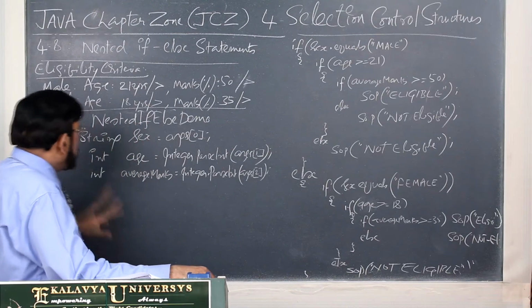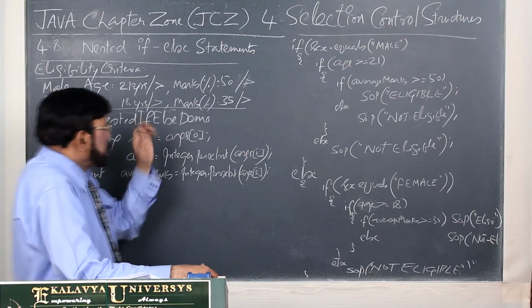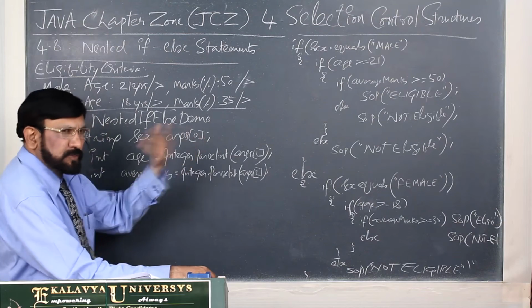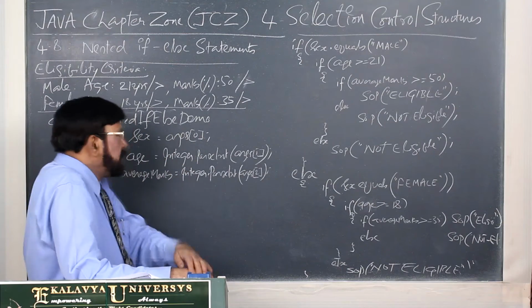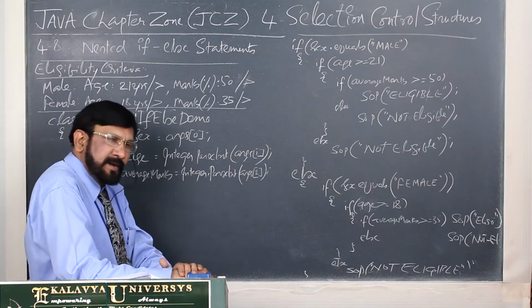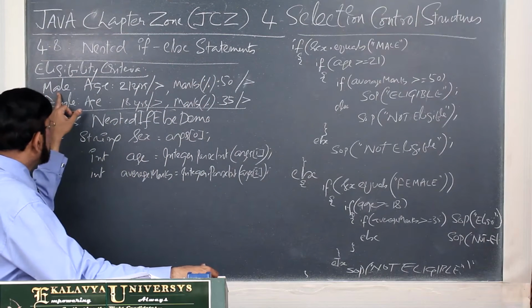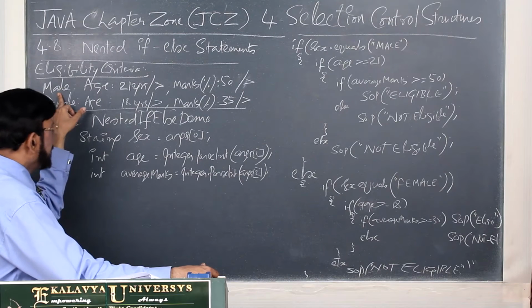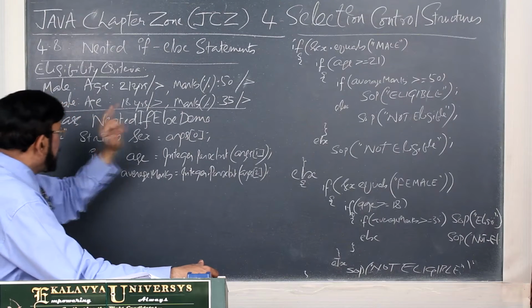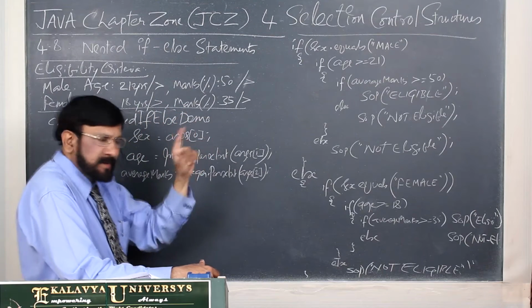Okay, now first understand the problem. This is choosing a candidate, selecting a candidate, and the employability criteria was given here. Now you see, male candidates' criteria and female candidates' criteria are different.